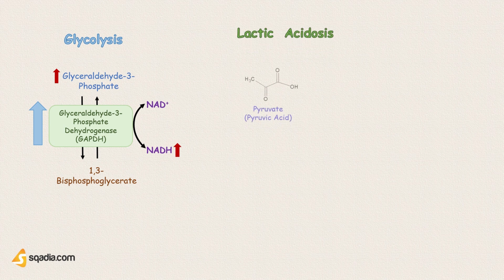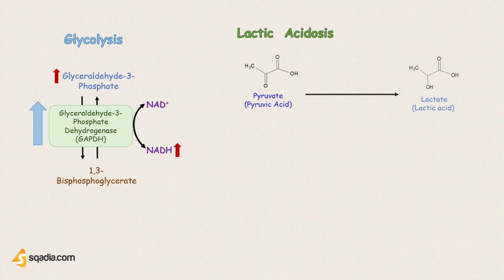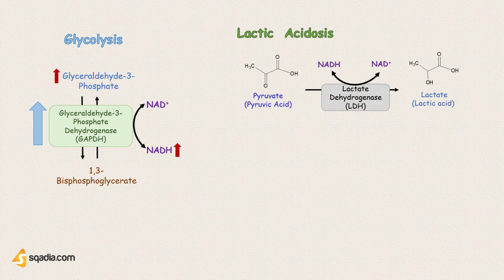So what about lactic acidosis? Well, lactic acidosis occurs because pyruvate, or pyruvic acid, can be metabolized into lactate, or lactic acid, via the enzyme lactate dehydrogenase. And this enzyme converts NADH to NAD+. This is a reversible reaction, and because we have an increased level of NADH, this can push the reaction to the side of lactate, leading to an increase in lactic acid and lactic acidosis.